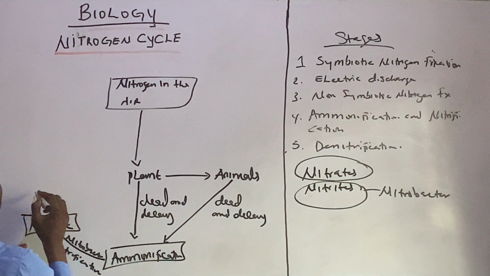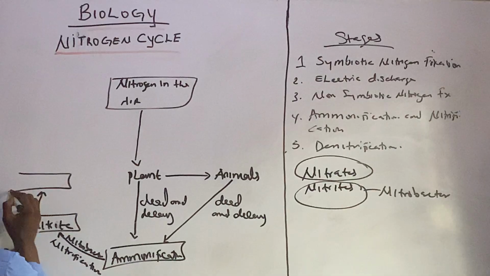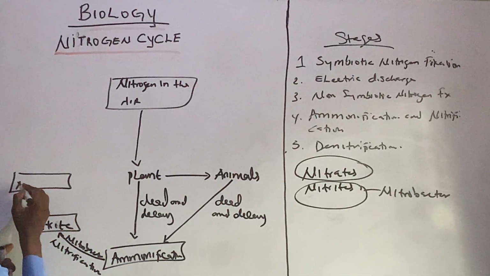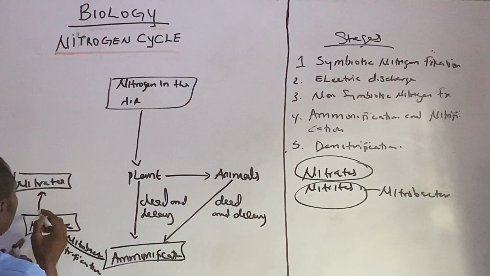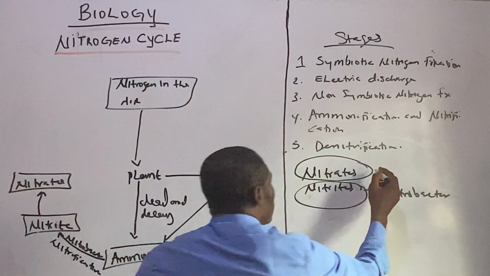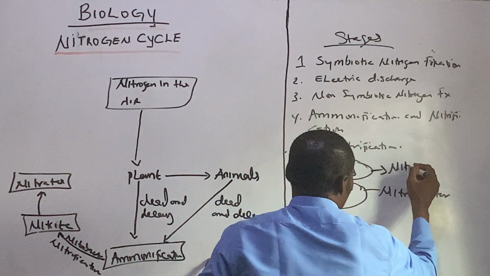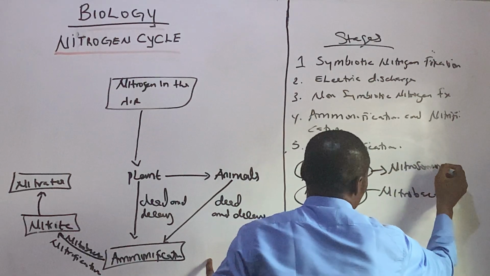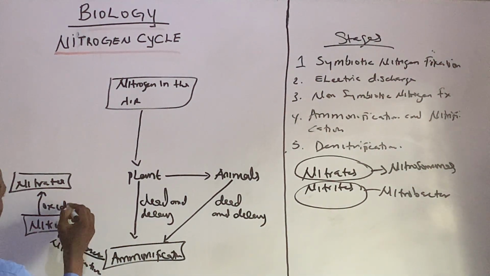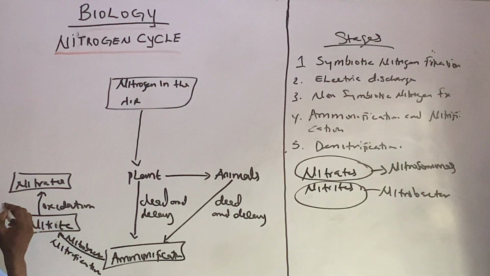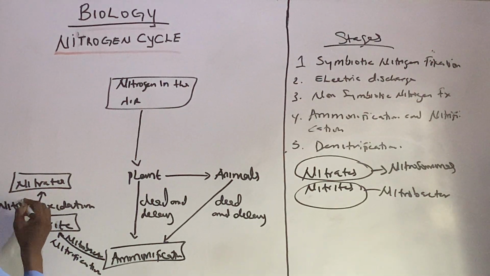Now, another organism will convert the nitrite into nitrate, and that organism is known as Nitrosomonas. All right, so I'm going to write here, by oxidation, by Nitrosomonas.